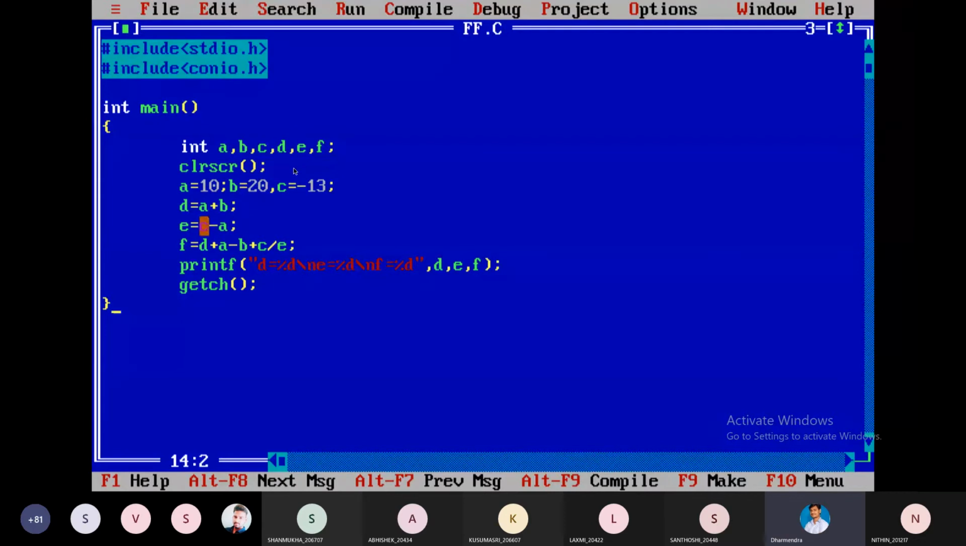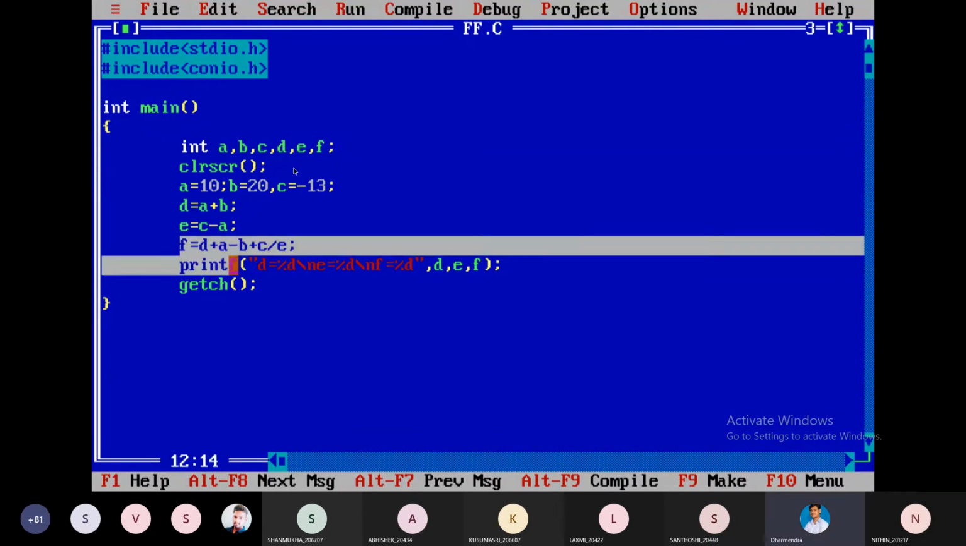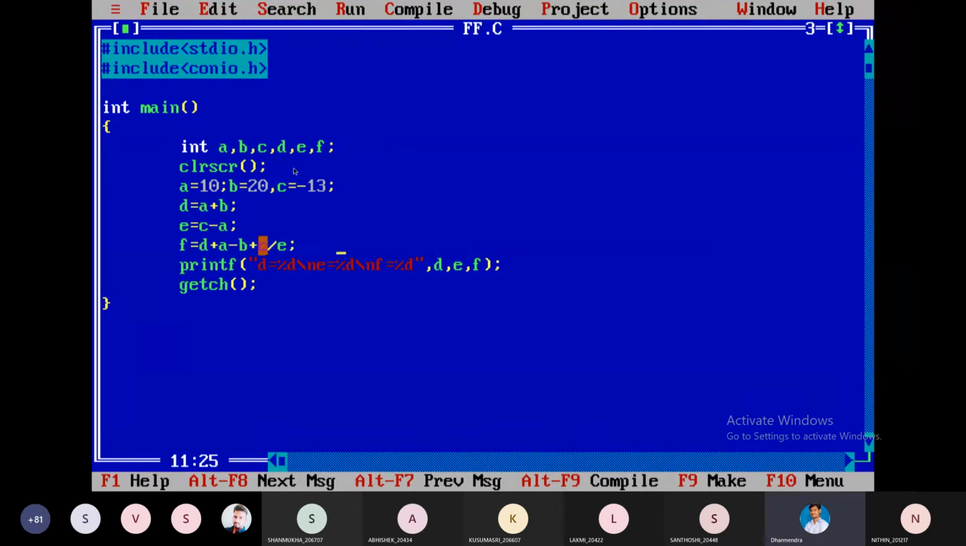Now observe here. It will perform addition, subtraction, and some other operations. Which operation will be performed first here? Addition? Why? I'm having subtraction, I'm having division. Why is it performing this operation? Can you tell me?